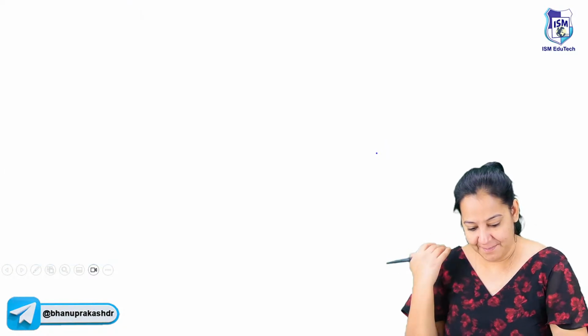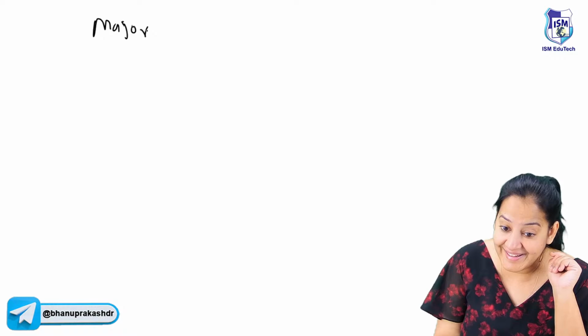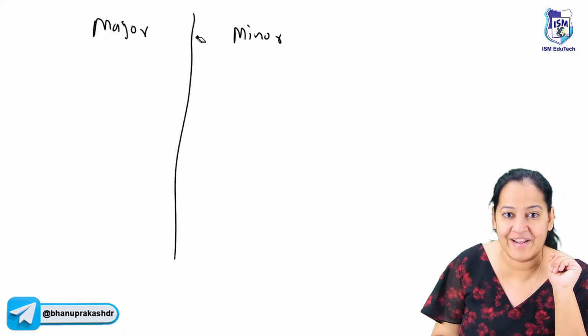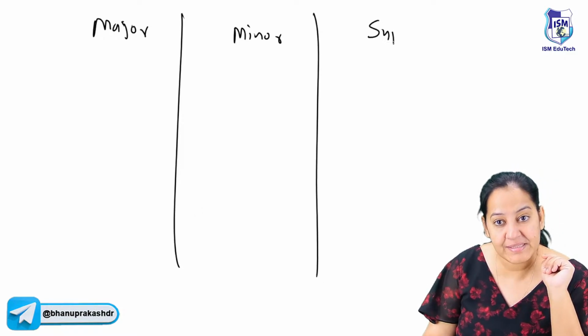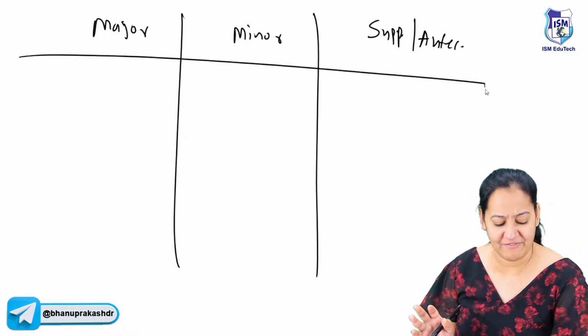Okay, so who will help me? The Jones criteria. Tell me 5 major criteria right now. Tell me the minor criteria, 4 criteria. Tell me 5 major, tell me 4 minor, and tell me 3 supportive, also known as antecedent criteria. So that is the question. You get many questions on that very frequently.